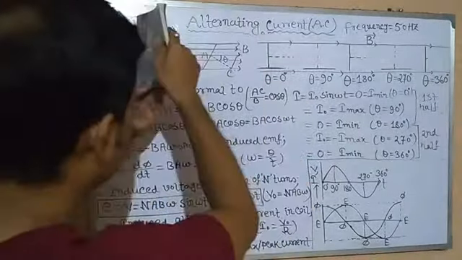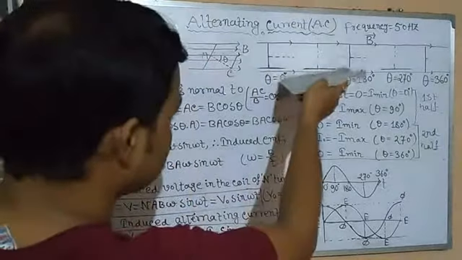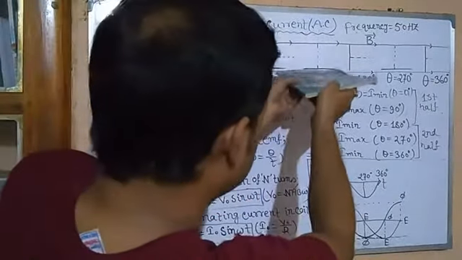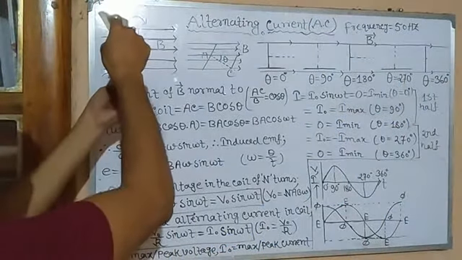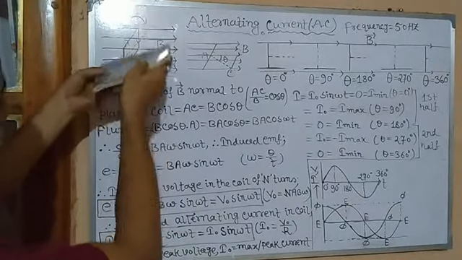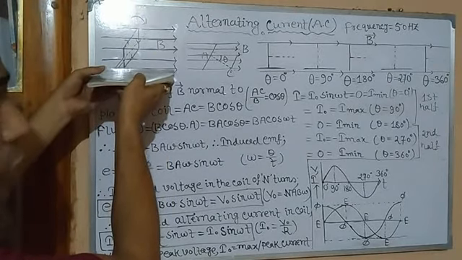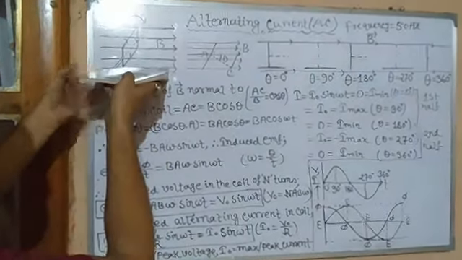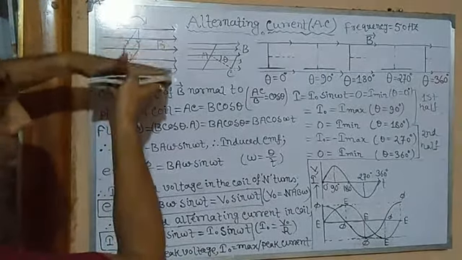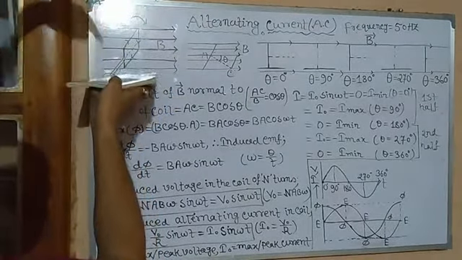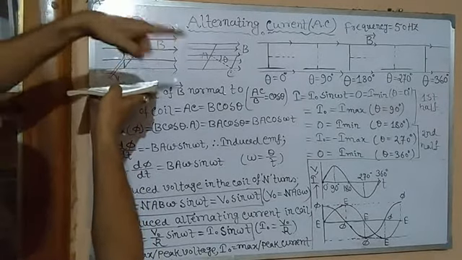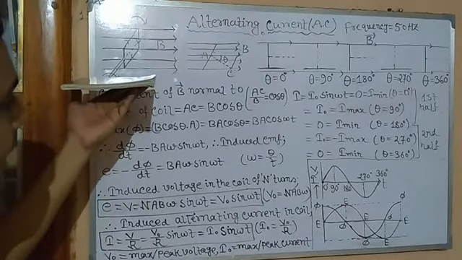Second position: initially like this, then here, then in this position, then rotate and then rotate. Clear? Initially in this position theta is equal to 0, then theta is equal to 90 degrees. Theta equal to 90 degrees means, in this case, the coil is in the direction of the magnetic field, but the perpendicular drawn on it makes 90 degrees. Clear? So when theta is equal to 90 degrees, what happens?